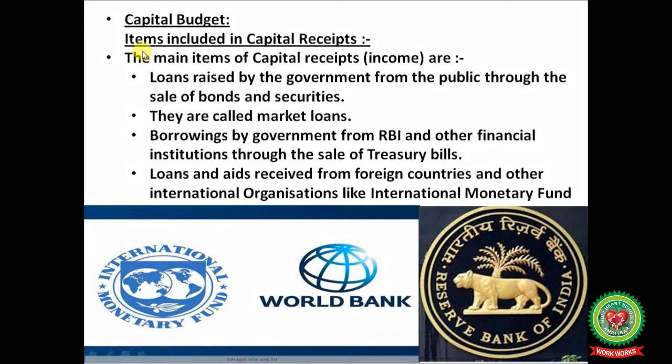Next one is items included in capital receipts. The main items of capital receipts, that is income, are loans raised by the government from the public through the sale of bonds and securities. They are called market operations. Borrowings by the government from RBI and other financial institutions through the sale of treasury bills. Loans and aids received from foreign countries and other international organizations like the International Monetary Fund.